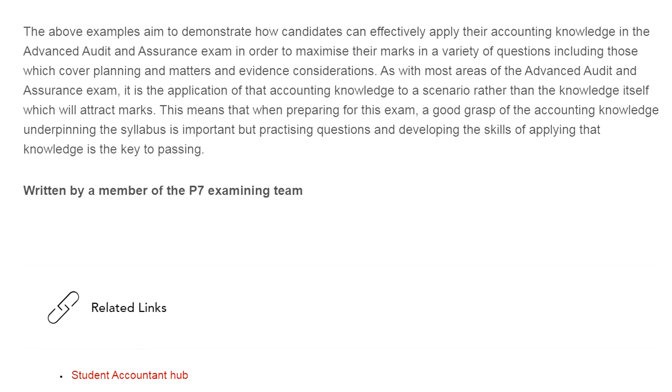This means that when preparing for this exam, it helps the student in having a good understanding of the accounting knowledge, and that's why the examiner has written this article. This is very important, and it is also suggested to practice many questions so that it will be helpful for them to write their exams and pass successfully. So this was all about your article P7.